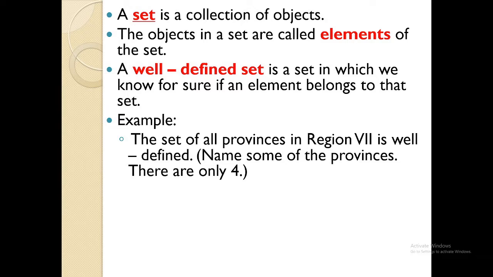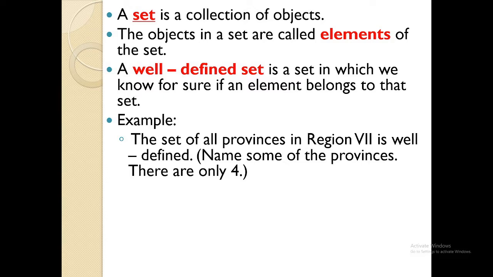Another one. What other provinces are there in Region 7? Negros. Which Negros? There are two, but one belongs to Region 7. Negros Oriental. And another one. Siquijor. Okay. Dumaguete is a part of Negros Oriental.